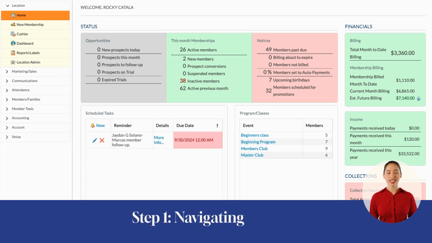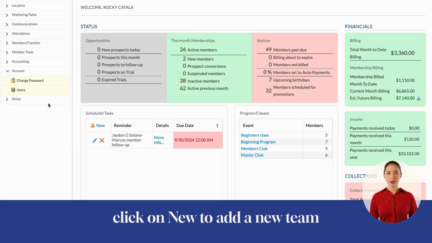Step 1. Navigating to users. Start by heading to the Account tab. From there, click on Users. Once you're on the User screen, click on New to add a new team member.